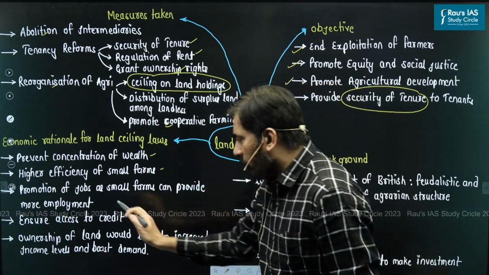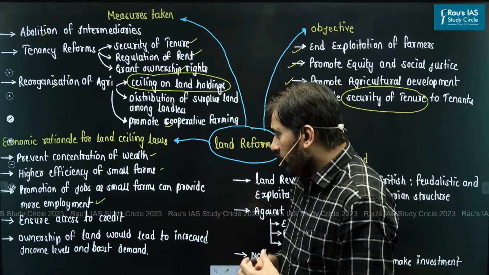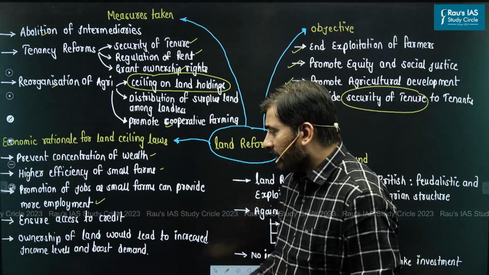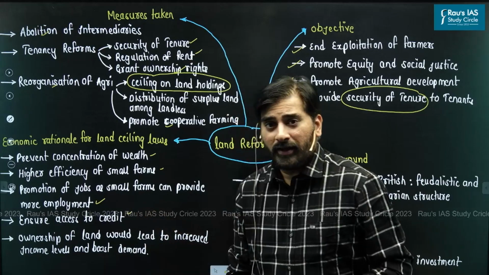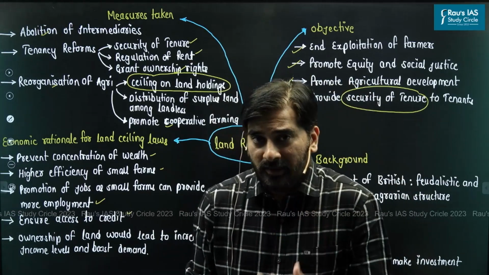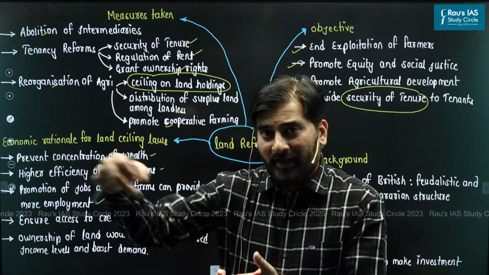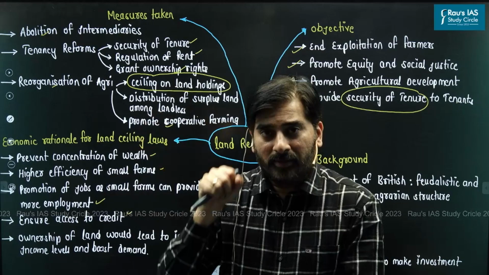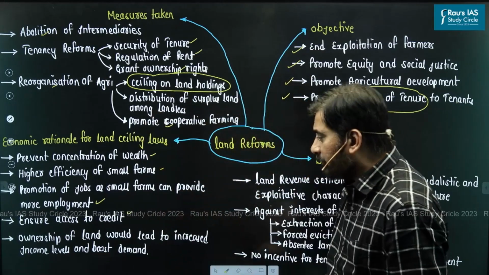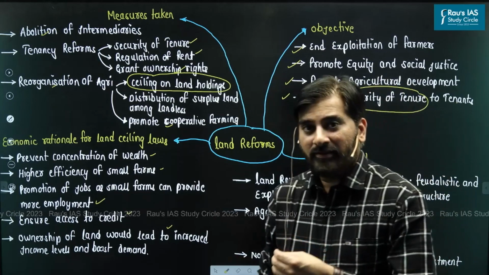Third, promotion of jobs, as small farms can promote more employment opportunities. Ensure access to credit. How? Now, let's say farmers own the land. When they own the land, what will happen in that case? Because they have the land ownership, they can get access to credit from the banks. And lastly, ownership of land would lead to increased income levels of the farmers.